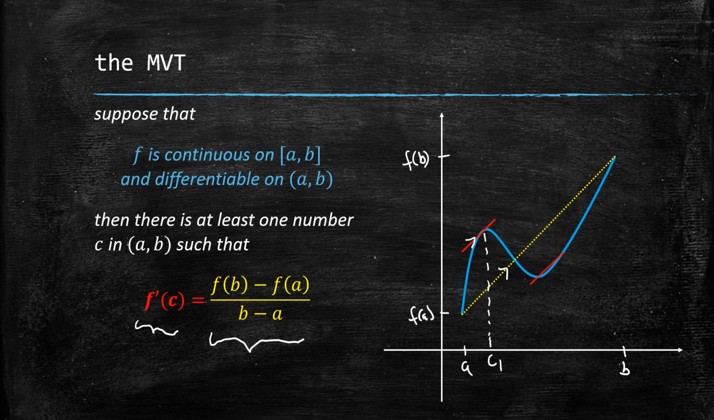And in this case, there seems to be another point, another value of c, let's call that c2, at which the slope of the tangent line is equal to the slope of the secant line. And the lines therefore are parallel.